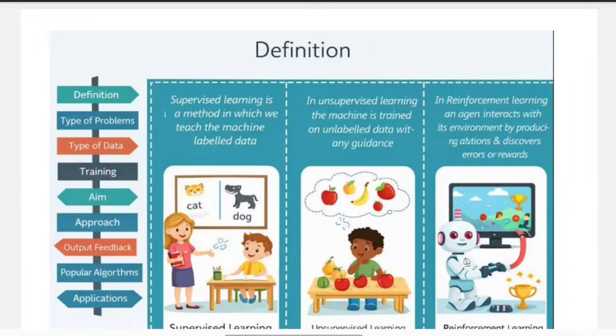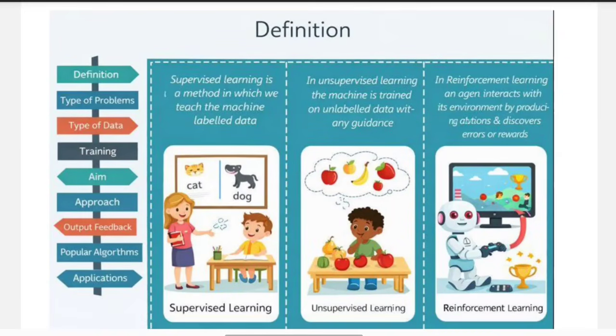Now let us understand what each one means. First look here, you can see the teacher is teaching a child using labeled examples like cat and dog. The teacher shows the image of a cat and tells the child that this is a cat, and then shows another image of a dog and tells the child that this is a dog.